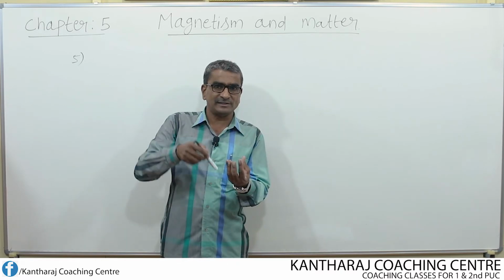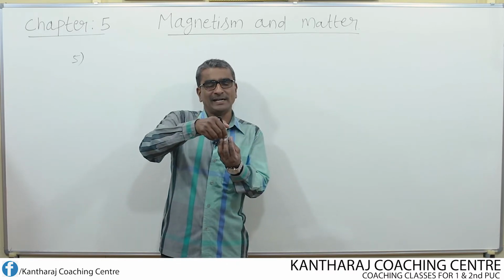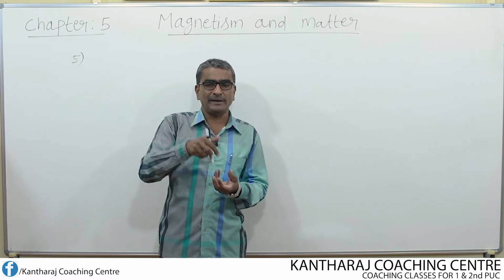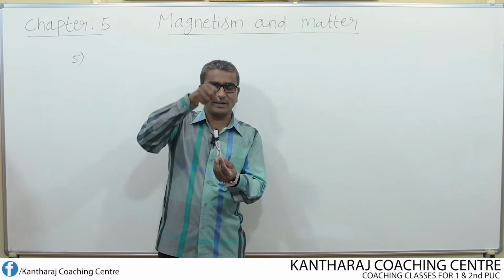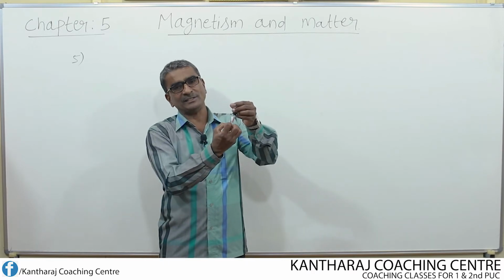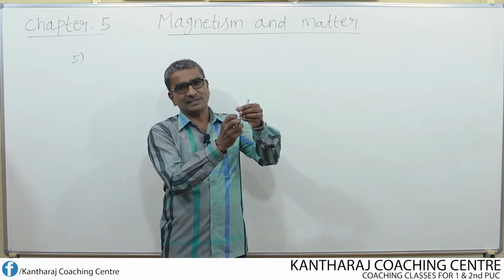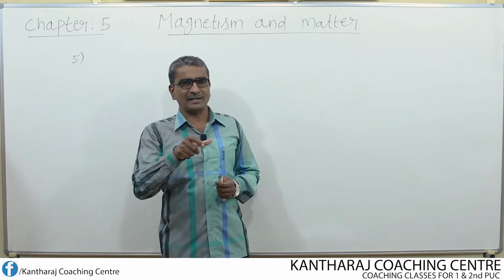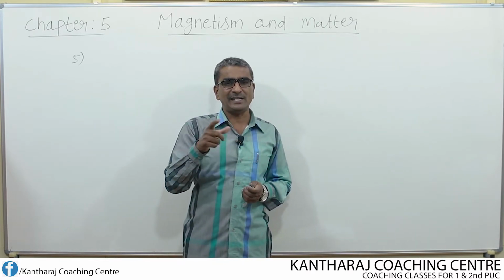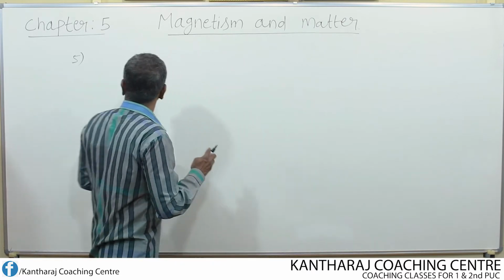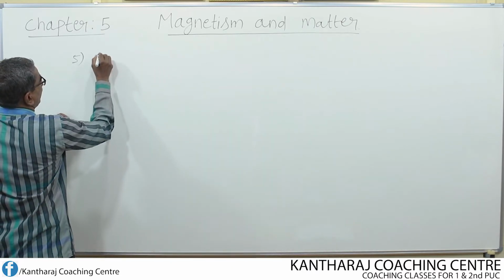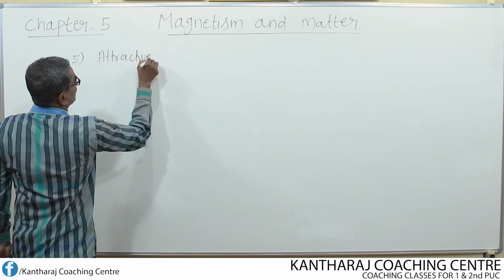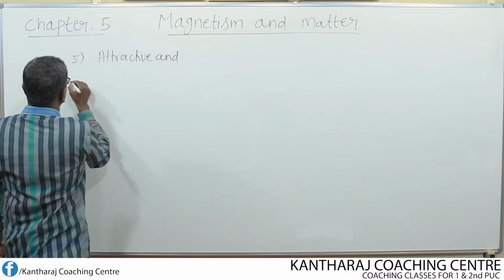The iron filings get stuck to the magnet. That means a magnet possesses an attractive property because it can attract the iron filings. That is why the iron filings, due to attraction, get stuck to the magnet. So overall what we can say is a magnet possesses both directive property and attractive property. So it possesses attractive and directive properties.